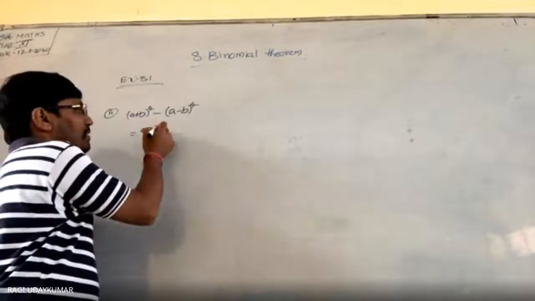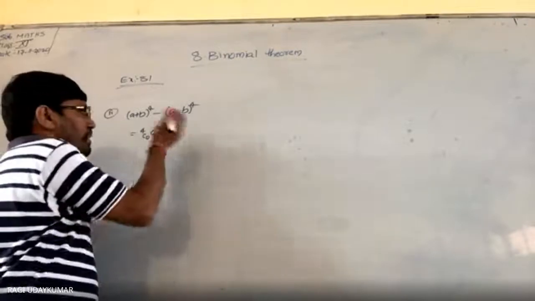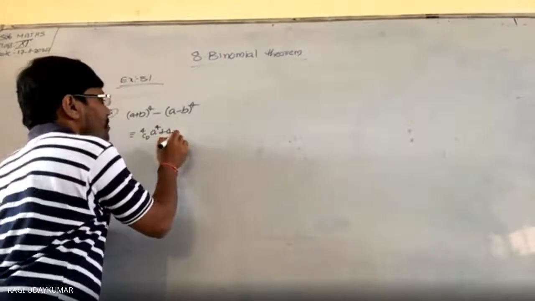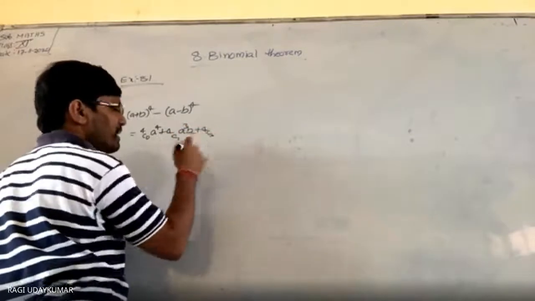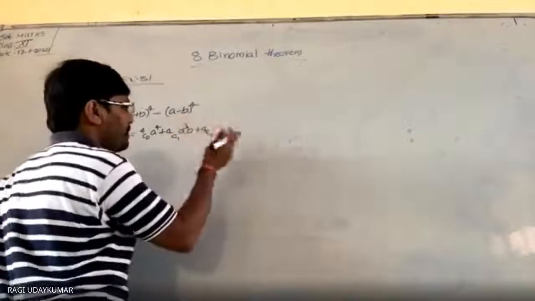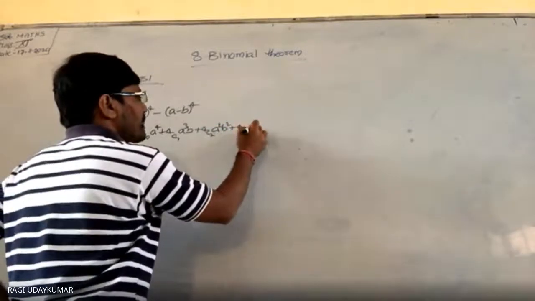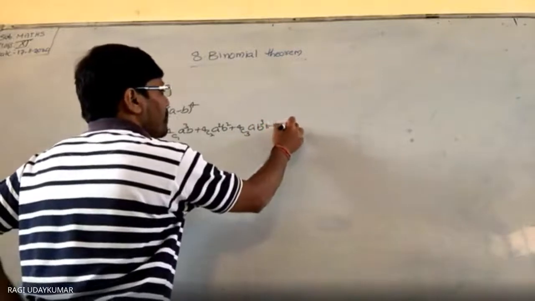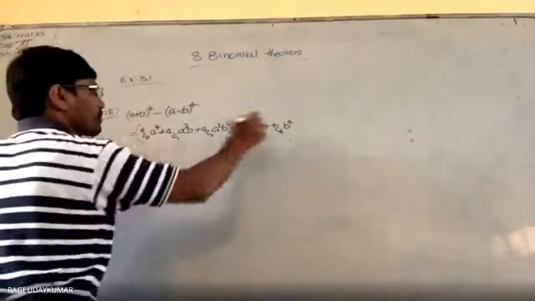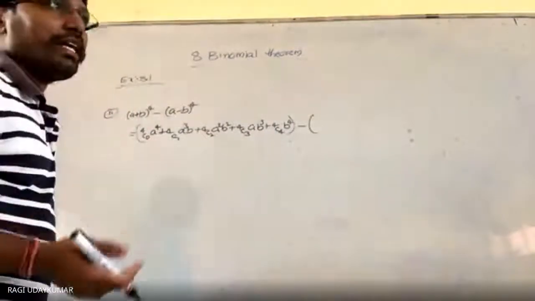4c0 a power 4, b is not there, 4c1 a cube b, 4c2, it is not necessary for you to write, but I am just showing you, a square b square, 4c3 a b power 3, 4c4 b power 4. Same you are going to get but with the negative sign.